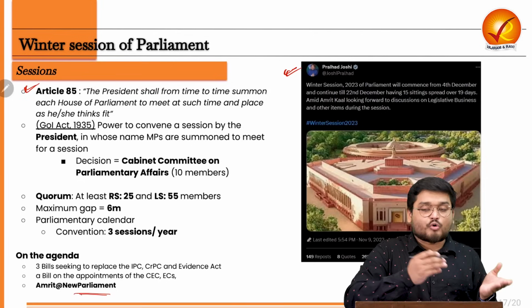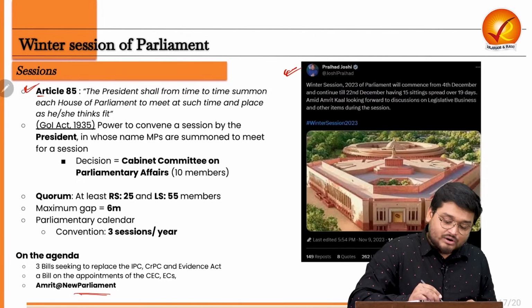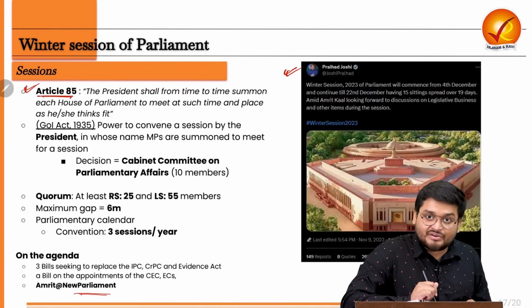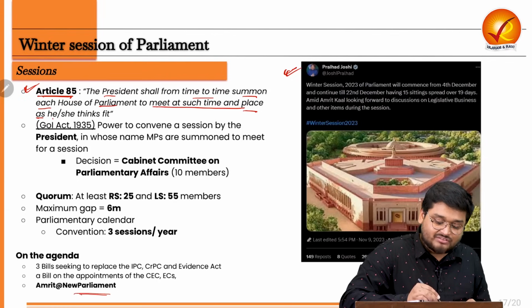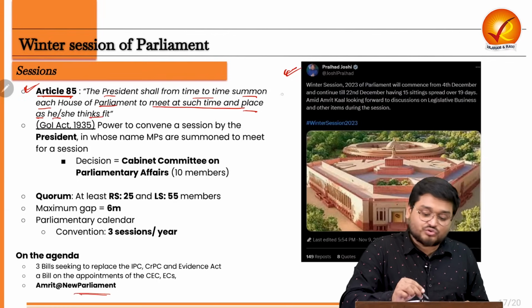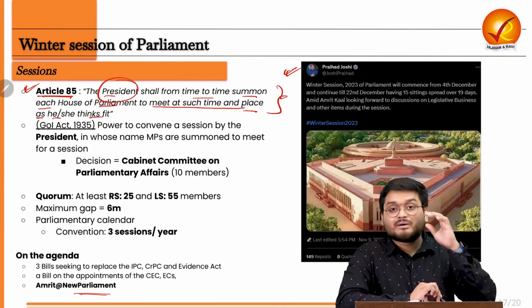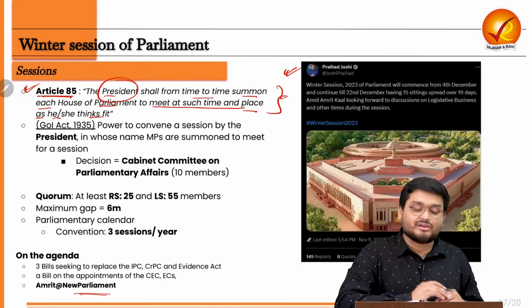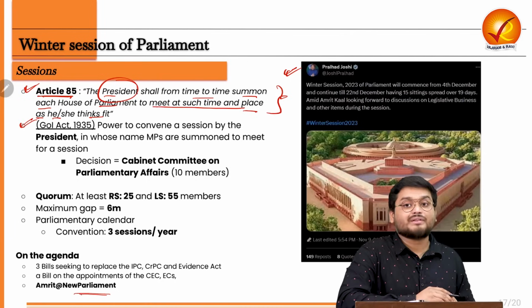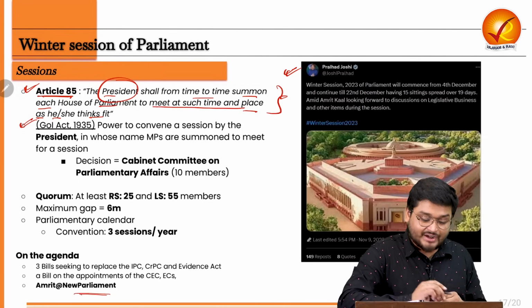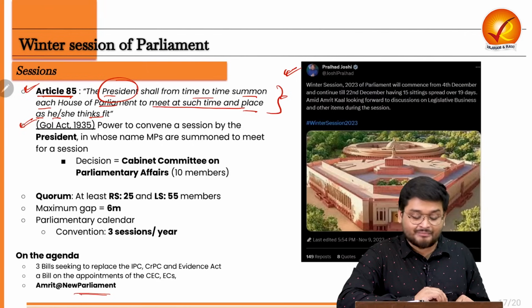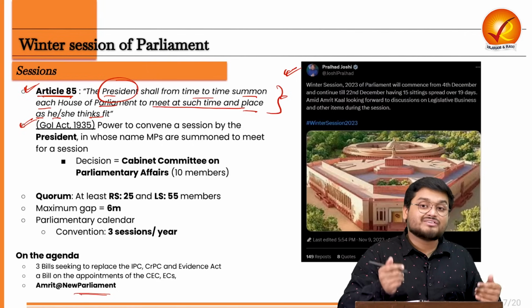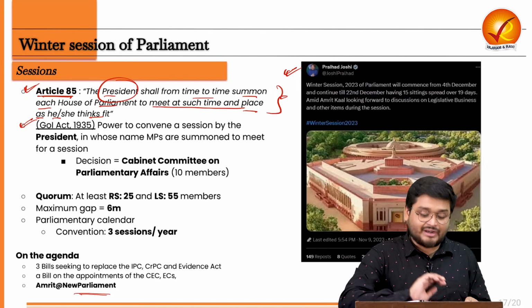Now, coming back to the discussion of this session, according to Article 85 of our Indian Constitution, the President shall from time to time summon each house of the parliament to meet at such time and place as he or she thinks fit. So it is the President who is summoning the parliament. This is a provision borrowed from the Government of India Act of 1935, because back then, the power to convene a session was with the Governor General of India. Right now, it is with the President, by whose name it is convened.